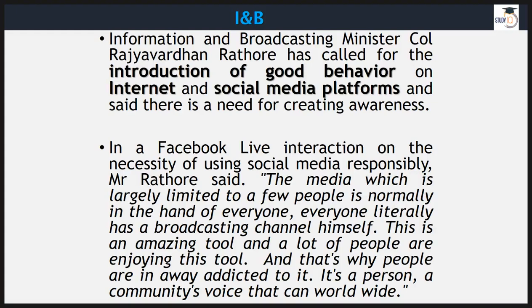Information and Broadcasting Minister Colonel Rajyavardhan Rathore has called for introduction of good behavior on internet and social media platforms. Now our smartphone is, you can say, a computer in our pocket, isn't it? And we have the whole world. We are connected with the whole world via this device and Facebook and other social media platforms. They provide us this huge opportunity to interact and to help and create a better world for us.